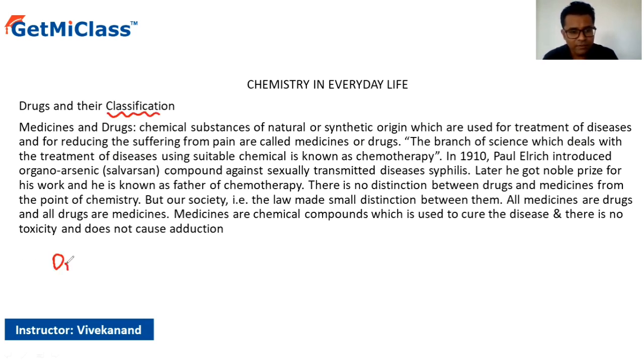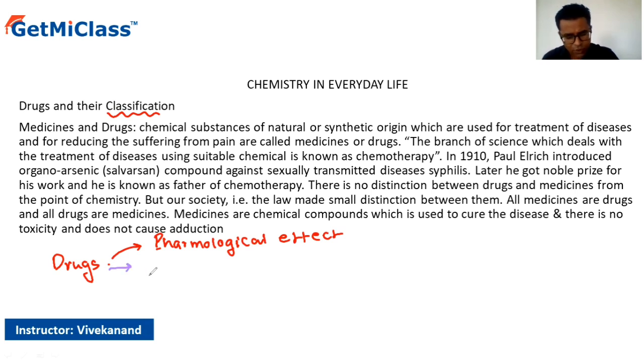So eventually the drugs are classified into 4 different classes. Depending upon, the first one, the pharmacological effect. In the second case, we classify these particular drugs on the basis of the action that it induces, that is the drug action.